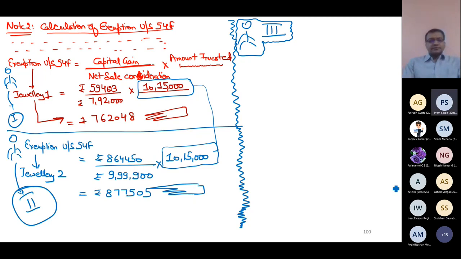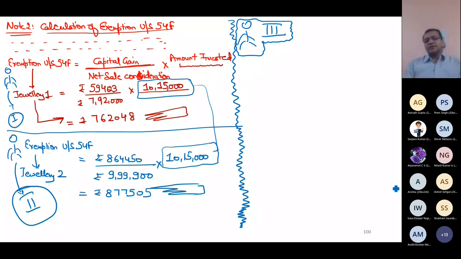Sir, can we divide the amount invested? Yeah, I can divide. There is no issue. I can divide the amount. It is not under any compulsion that I should utilize the entire amount of 10,15 only for one asset. I can divide this amount separately. There is no problem. It's allowed. Can you tell me this before I start discussing this point with you? Can you throw some light on how I should do it?